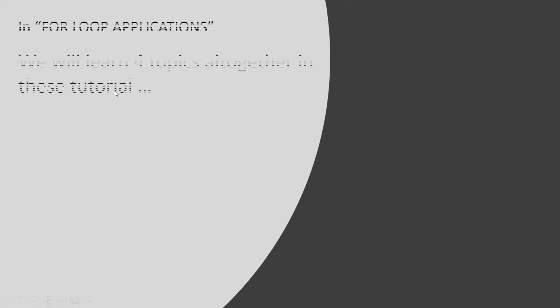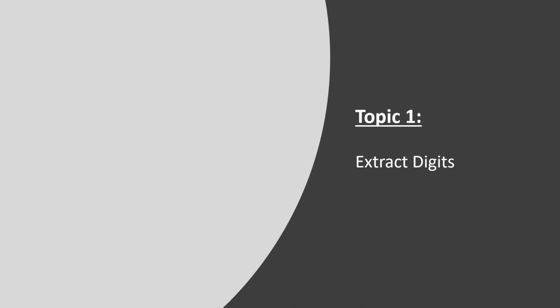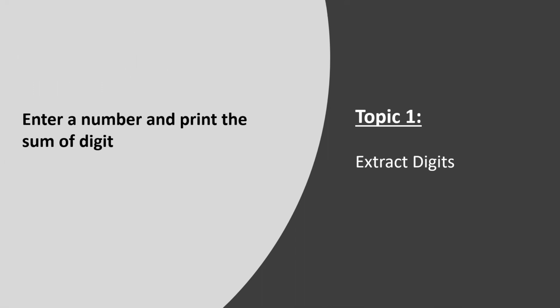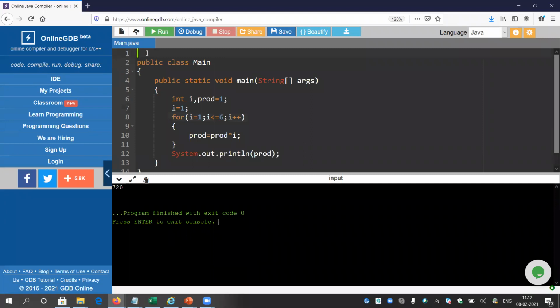So today we are going to learn 4 different topics of for loop. Okay, 4 different topics. So topic 1 is extract digits. Extract digits means, suppose anyone asks to enter a number and print the sum of the digits. What does it mean? Okay, let's take an example. Let's take some input.